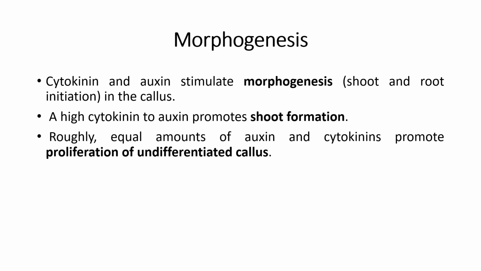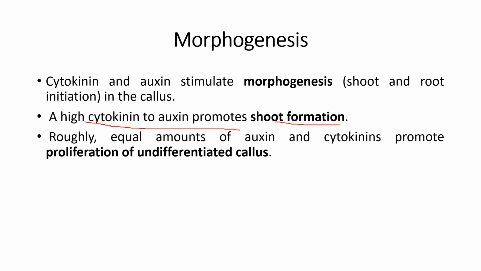So in this, morphogenesis plays a role. A high cytokinin to auxin ratio promotes shoot development, and equal amounts of auxin and cytokinin promote the proliferation of undifferentiated cells. And if the auxin to cytokinin ratio is high, then it will lead to root formation of the callus.